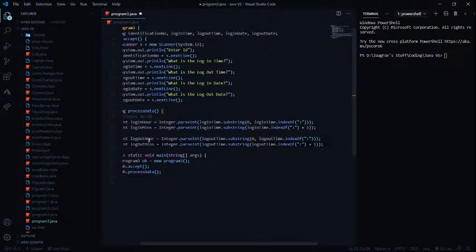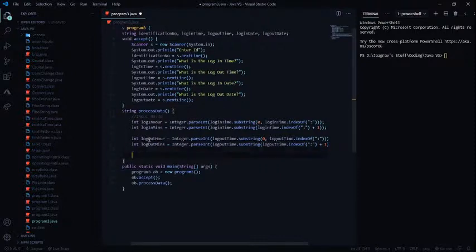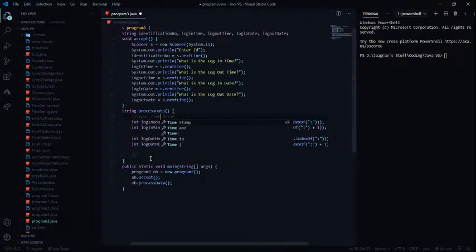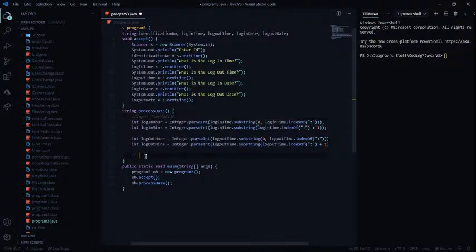All right, so that's how easily we've got the login hours and logout time minutes. Now that we have got our minutes and hours in hand, we need to get our date and stuff. Oh God, this is so big. Okay, so we are also going to get our input. So this is input time, and this is input date.